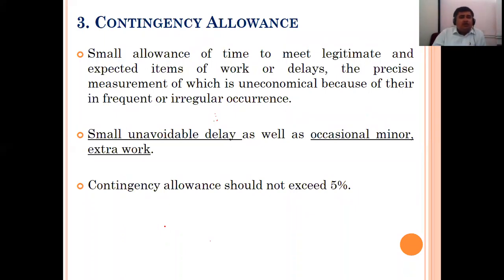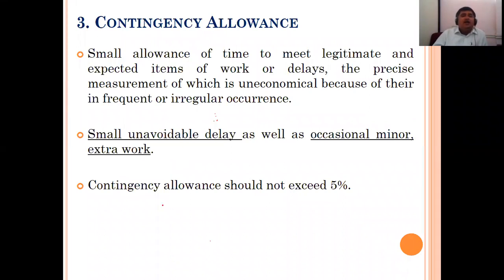Is it right? So this contingency allowance is an irregular allowance. It may happen due to anything: small unavoidable delay as well as occasional minor extra work. You think you are doing the work properly, but some occasional extra work comes up, and because of that this particular allowance is provided.